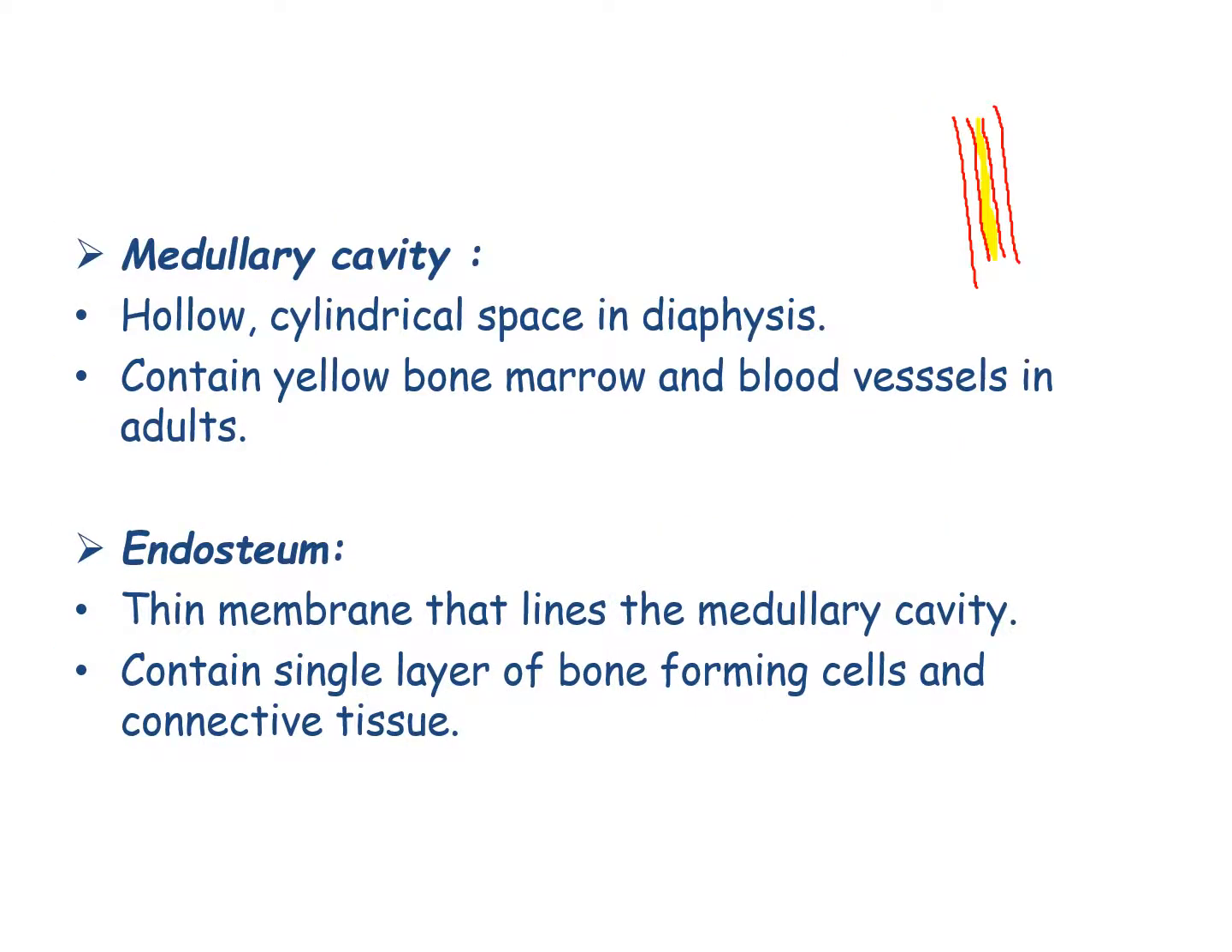Medullary cavity. The hollow cylindrical space in the diaphysis is called the medullary cavity. This is the diaphysis and the central part which is hollow is called the medullary cavity. This medullary cavity contains yellow bone marrow and blood vessels in adults. Next we have endosteum. This is a thin membrane that lines the medullary cavity. Endosteum contains a single layer of bone forming cells and connective tissue.